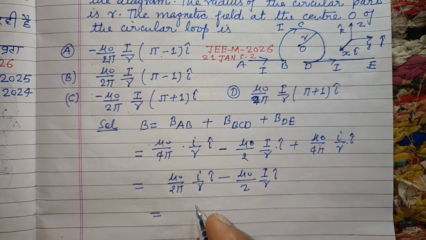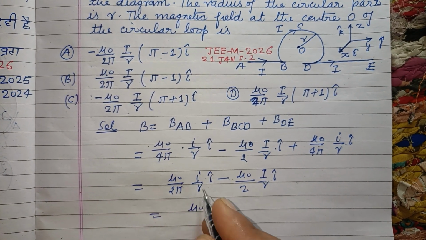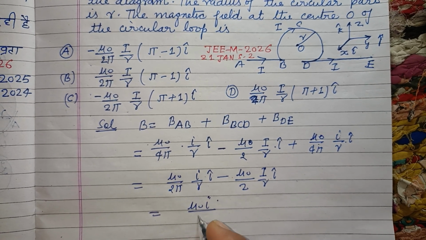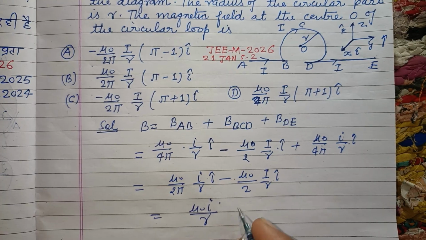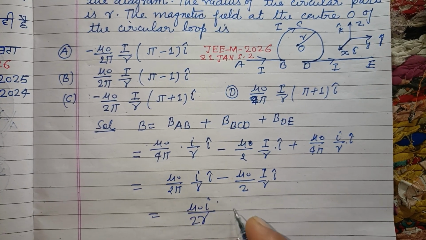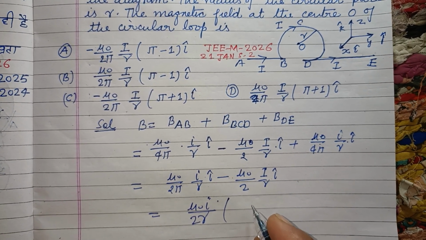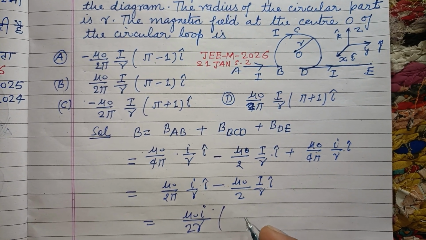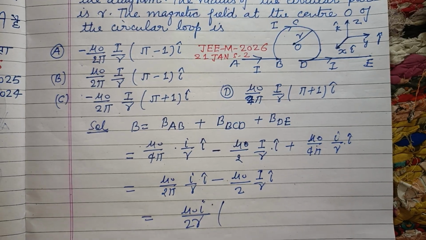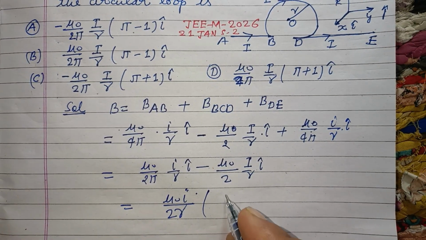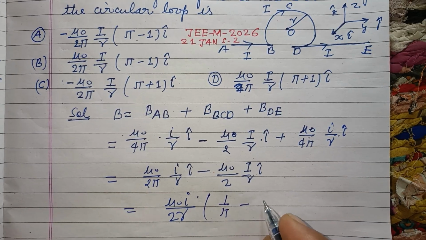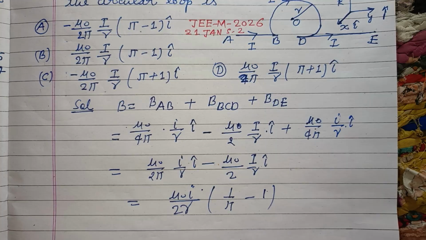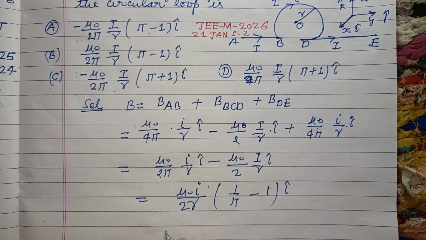Here mu naught I upon R is common, 2 also common, therefore we write it as 1 upon pi remain here, minus here is 1 only, and this is i cap.